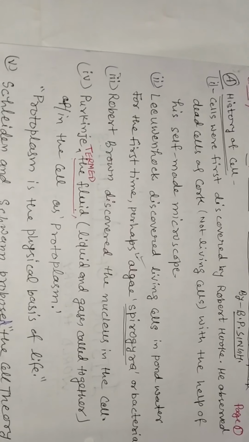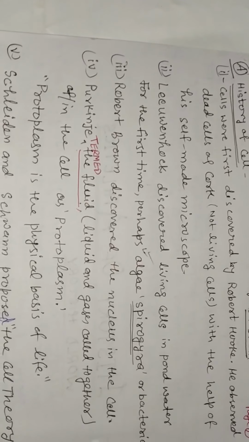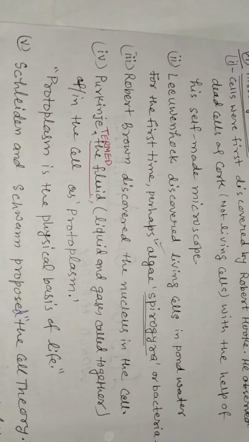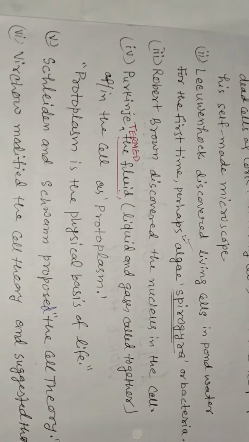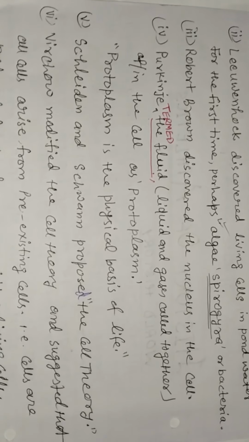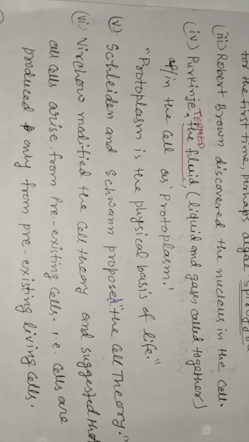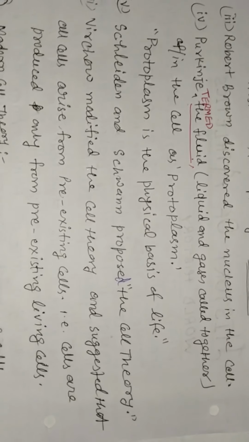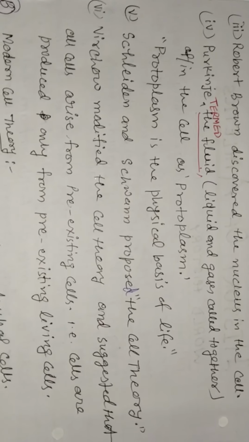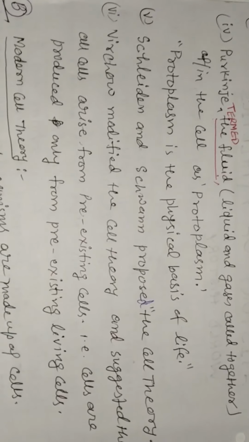Purkinje termed the fluid protoplasm. Fluid means liquid and gases called together. Protoplasm is the physical basis of life. Schleiden and Schwann proposed the cell theory. Virchow modified the cell theory and suggested that all cells arise from pre-existing cells, that is, cells are produced only from pre-existing cells.